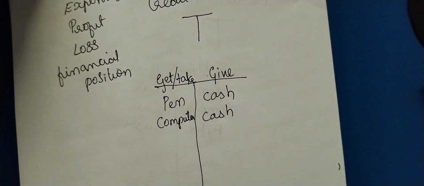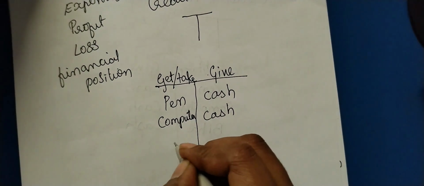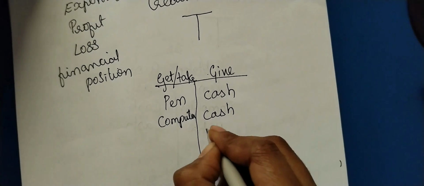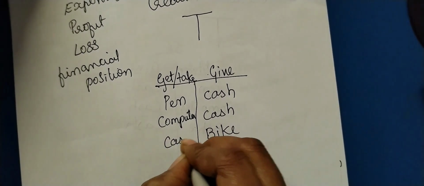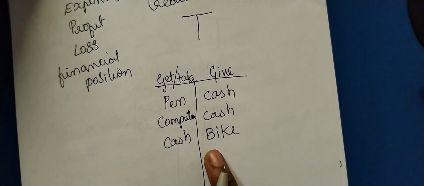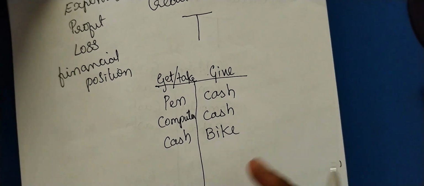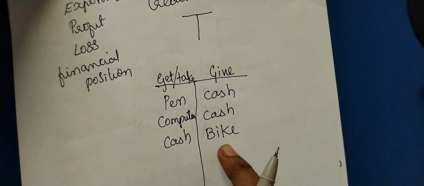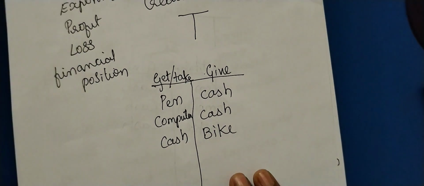By paying cash. You want cash, you are manufacturing a bike, so you give the bike and receive cash. Or you have a bike, you want to sell that bike, you need cash because of some emergency. You sold your bike, for that you received cash, right?